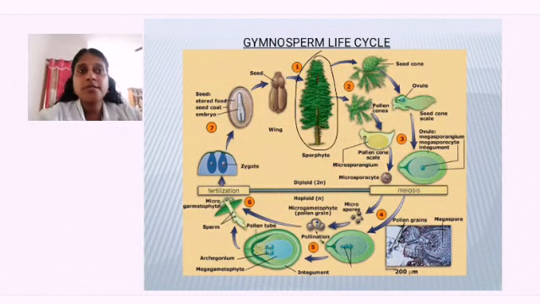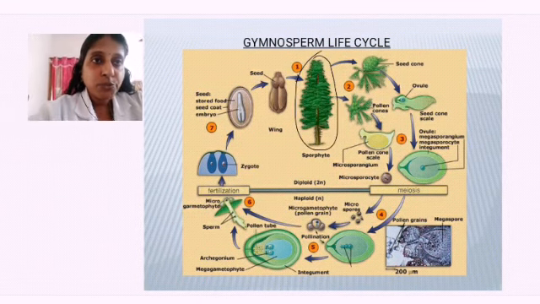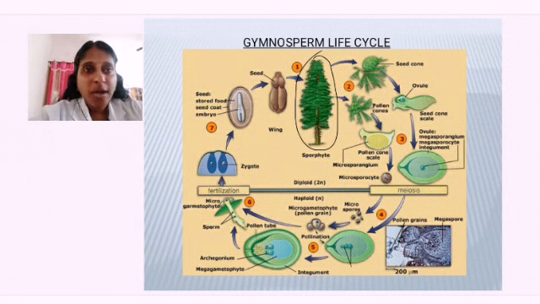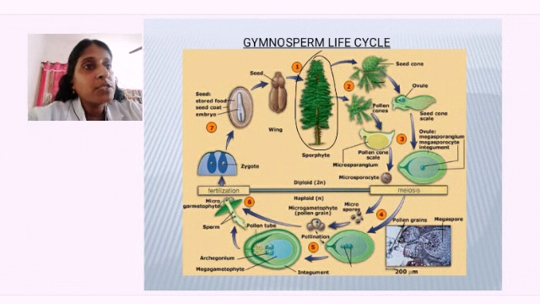This is Pinus, producing two types of sexual structures: one is male and one is female. This one is the female cone and this one is the male cone.